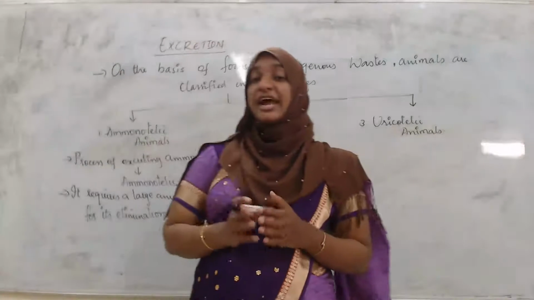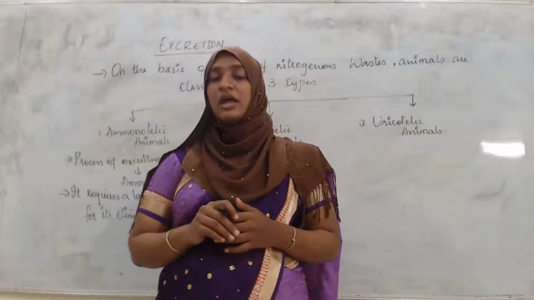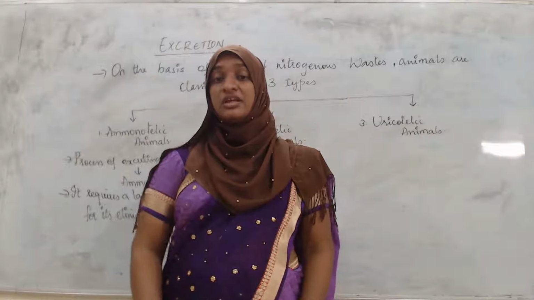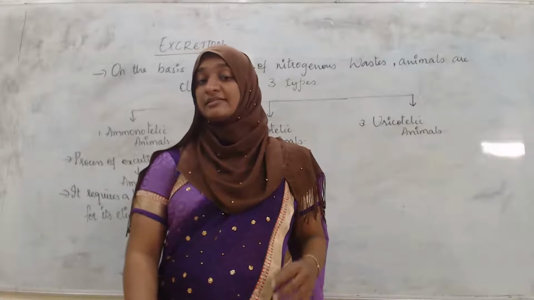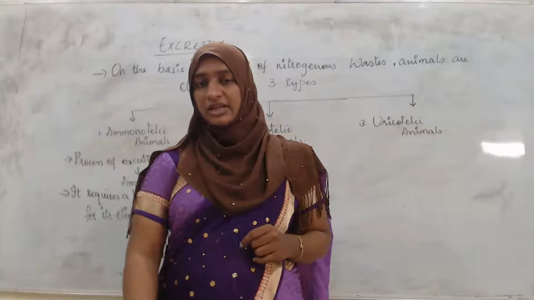So, which animals will be ammonotelic? Especially the animals which live in the water. What can we say to those animals? They are the aquatic animals.